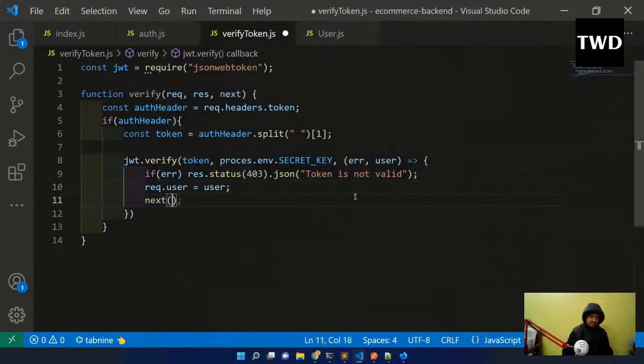next. So this next thing is very important. This is known as a middleware. If you have this next, then only the next statement gets executed. So this next thing is very much important.